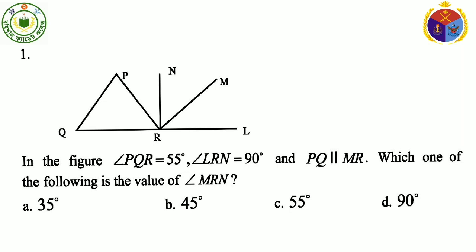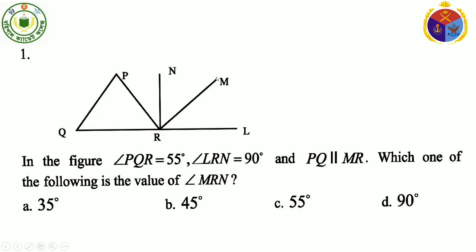Since PQ is parallel to MR, therefore angle PQR equals angle LRM because they are corresponding angles. Therefore, angle LRM is 55 degrees. In the figure, angle MRN plus angle LRM equals angle LRN, and angle LRN equals 90 degrees.